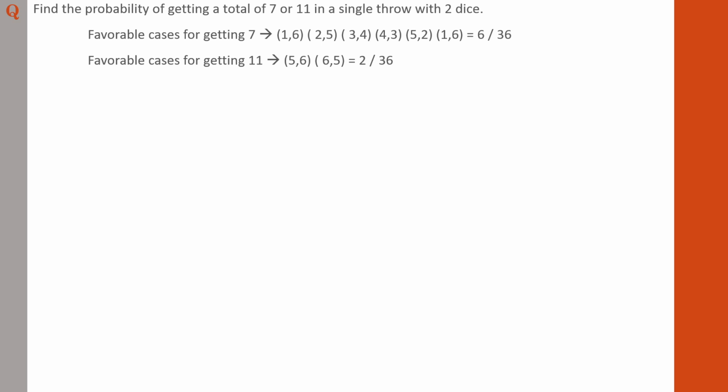But in the question, what is the probability of getting 7 or 11? And we know how to do that. The equation is simple, P of y union z. You can use A or B or X or Y or Z, whatever it is, up to your discretion. But if there is any letter specified in the question, use those letters. So, probability of y union z equals P of y plus P of z. The probability of the first event is 6 by 36 plus the probability of the second event is 2 by 36, and finally you get 2 by 9. So that is the probability with regard to this particular question.